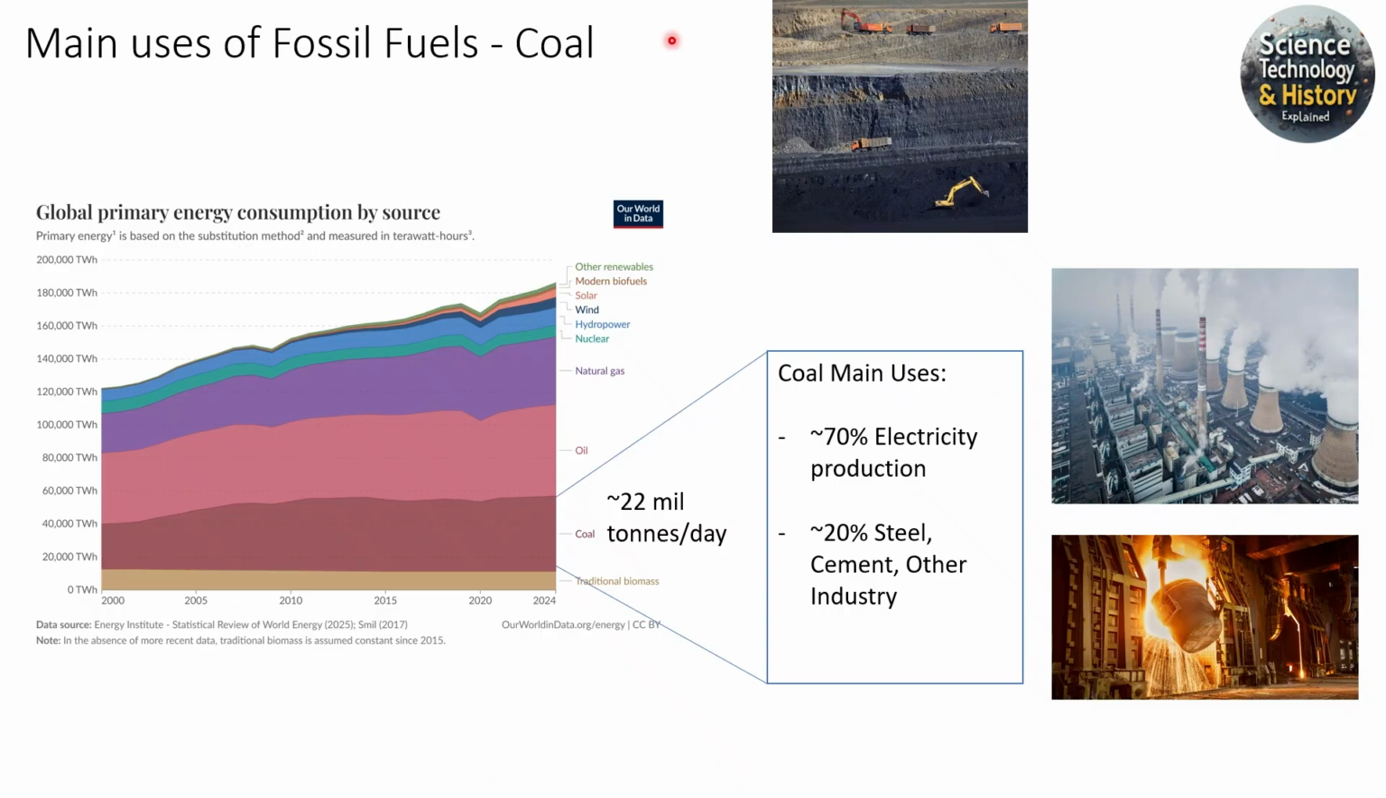So now let's take a look at what the main uses of the fossil fuels are, starting with the earliest one to be adopted, coal. The planet is using 22 million tons of coal per day. The main use for coal is electricity production. 70% of the coal is used for electricity production, like the largest plant we saw in China. 20% though also goes to steel, cement, and other industry. Steel and cement are really important for buildings, and in the picture of New York we saw in modern day, a lot of steel and concrete and cement is used there.